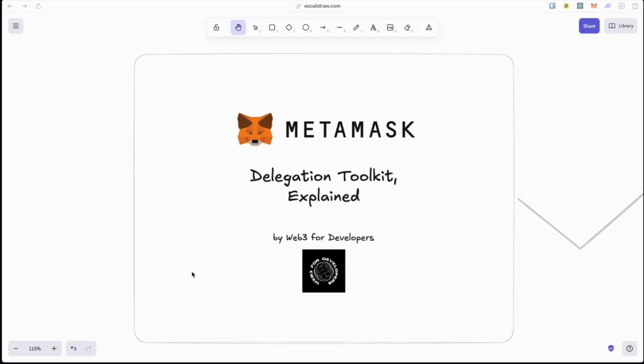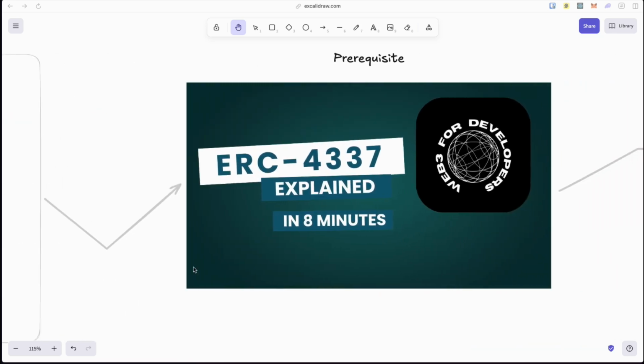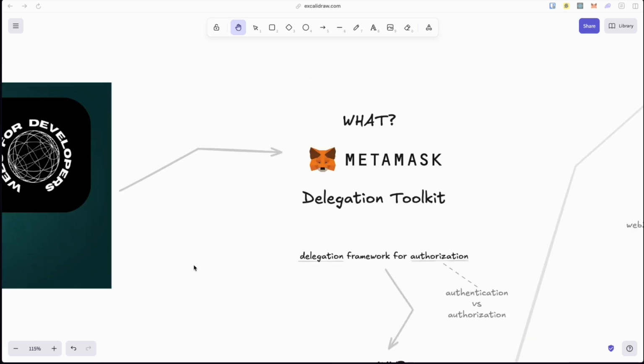Today we're going to talk about the MetaMask Delegation Toolkit. This video assumes that you know how account abstraction works in the Ethereum ecosystem based on ERC-4337. If you need a refresher, check out the video on ERC-4337 that's been published on this channel, link in the description. What is the MetaMask Delegation Toolkit?